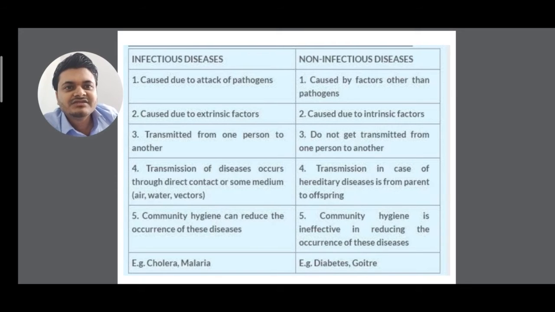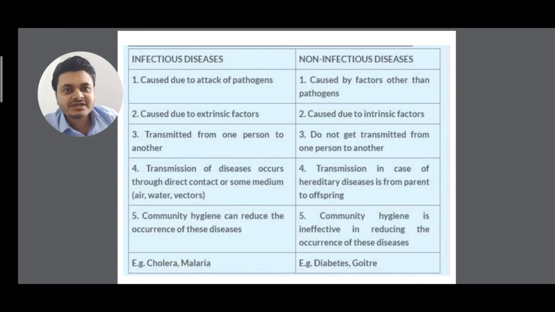Next point is, infectious diseases are caused due to extrinsic factors, and non-infectious diseases are caused due to intrinsic factors. Last class I have already said what are the extrinsic factors and what are the intrinsic factors. The external agents are extrinsic factors, the internal agents are intrinsic factors. An infectious disease is transferred from one person to another person, whereas the non-infectious diseases are not transferred from one person to another person. Next, the transmission of diseases occurs through direct contact or some medium like air, water, vectors, whereas in non-infectious diseases, the transmission in case of hereditary diseases is from parent to offspring.